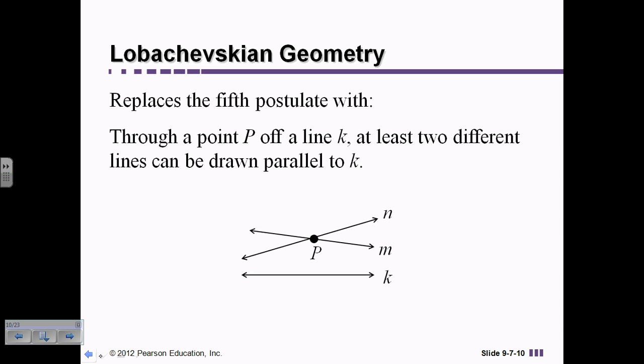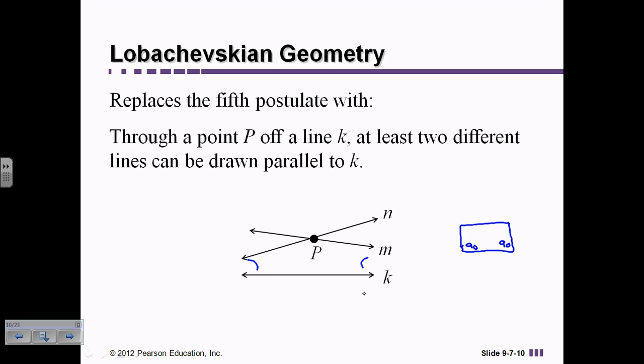And basically all of Euclid's theorems were based off of the idea that we have a rectangle and that these two angles are 90 degrees. So with Lobachevskian, he felt like instead of those two angles being 90 degrees, if you look at these angles here, he felt like the angles were less than 90 degrees.